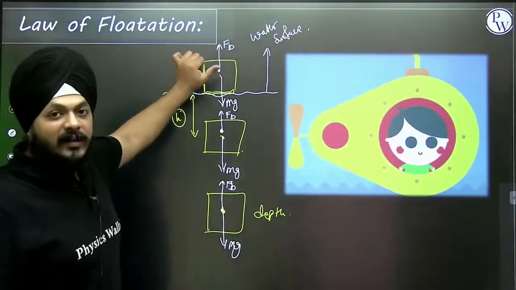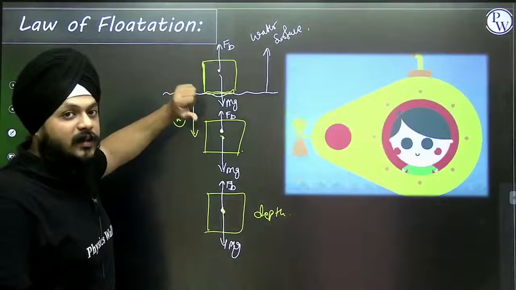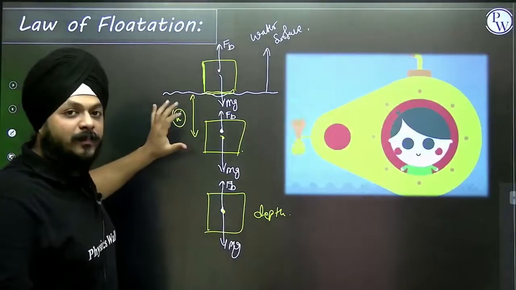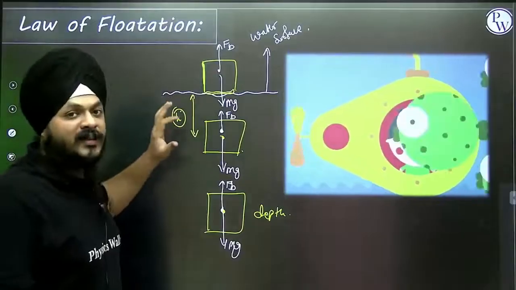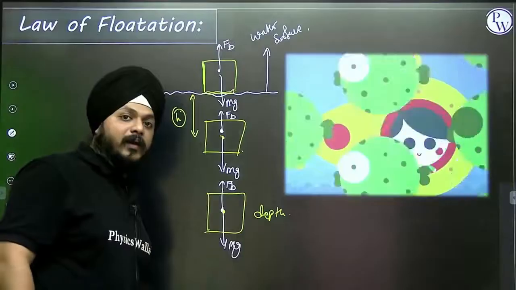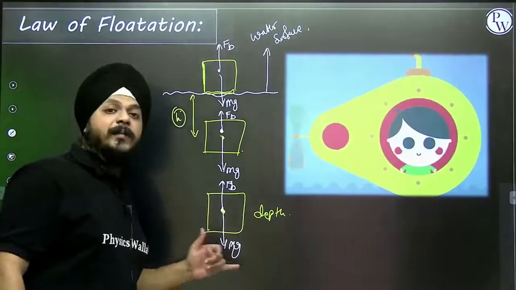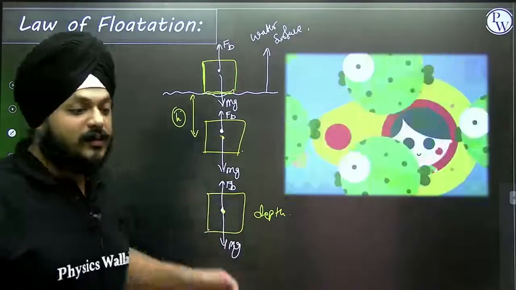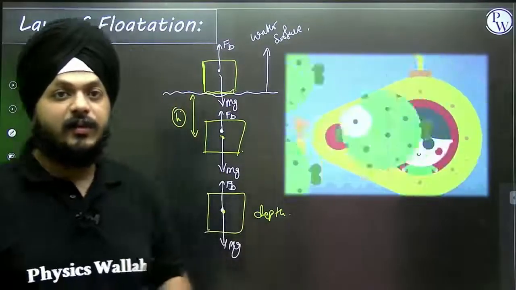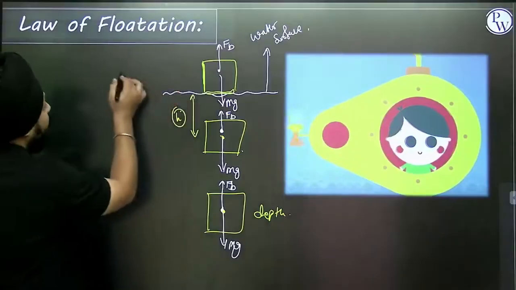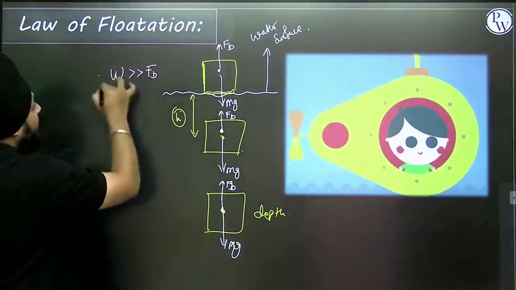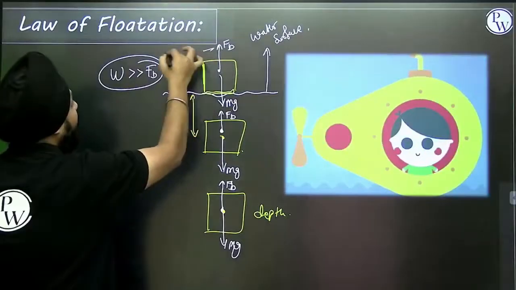This one is floating right at the surface, and it is at rest. This is at some depth h, but obviously it is in equilibrium, it is at rest. This third object is also sunk, and while touching the seabed, it is also at rest. And what is the difference between these three cases? In the first case, the weight of the object is quite greater than the buoyant force. Here, the buoyant force is quite negligible.